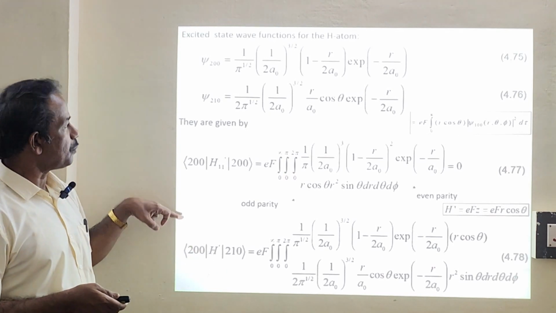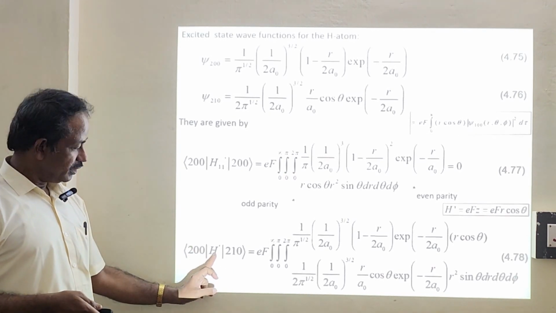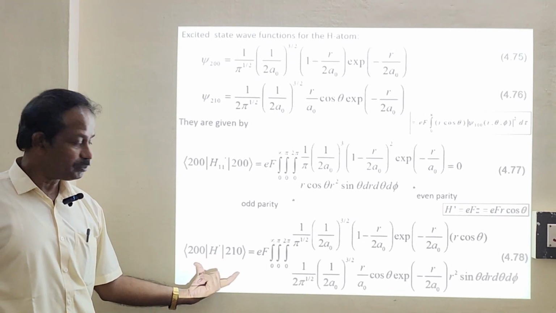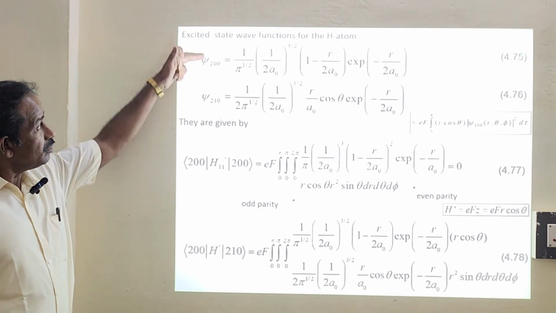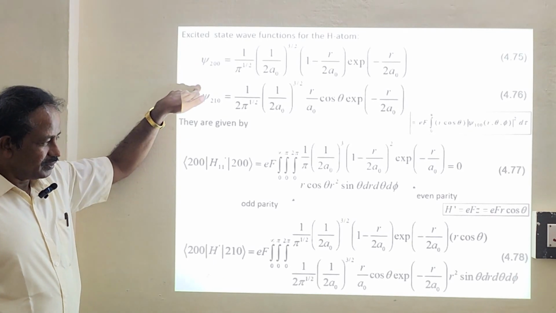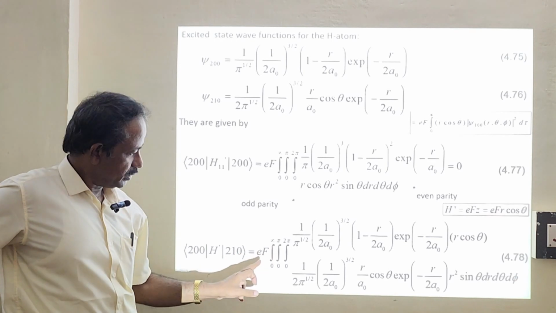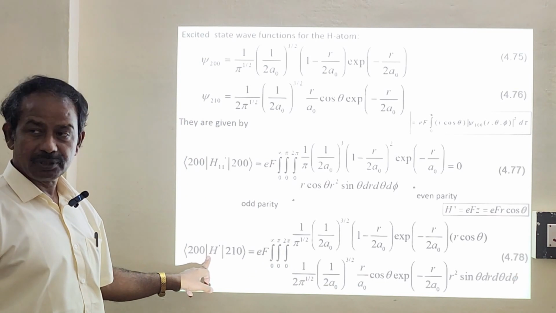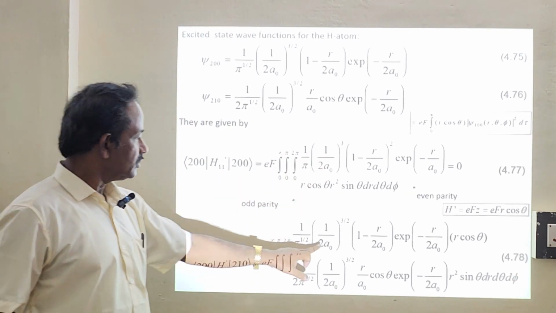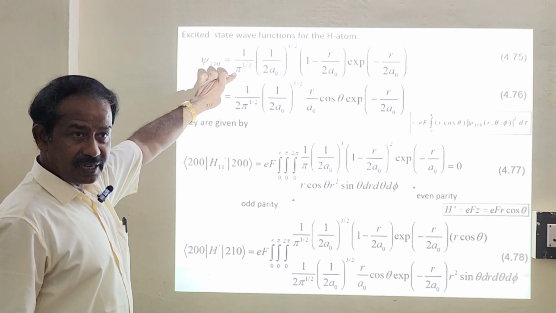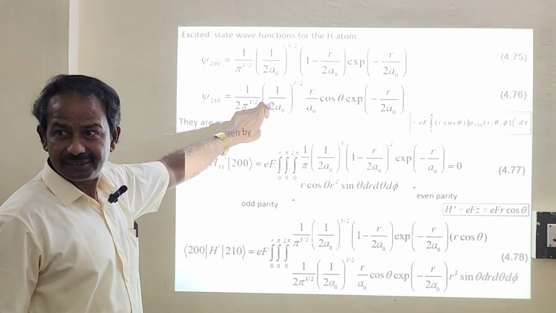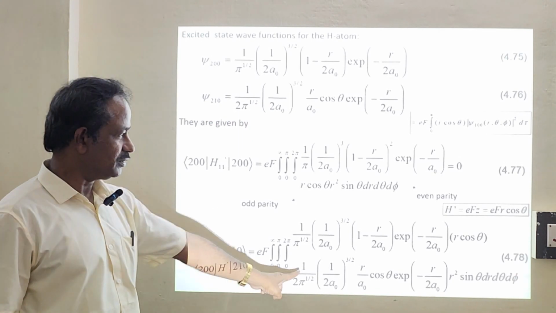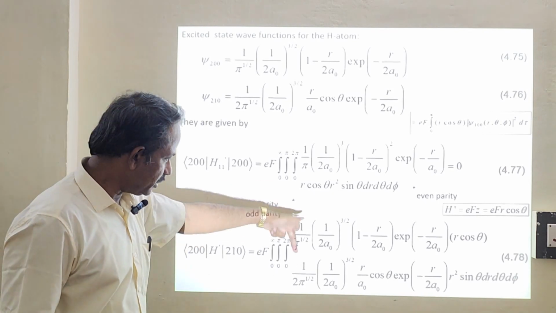Now you go for the second one. 200 H' 210, that is your perturbing Hamiltonian sandwiched between 210 and 200. So now you have to use these two. As usual we have pulled EF out, so this will be your H prime equal to EF r cos theta. So this will be your psi star and this will be your psi, psi star H psi d tau. Is it okay? Now multiply these two.